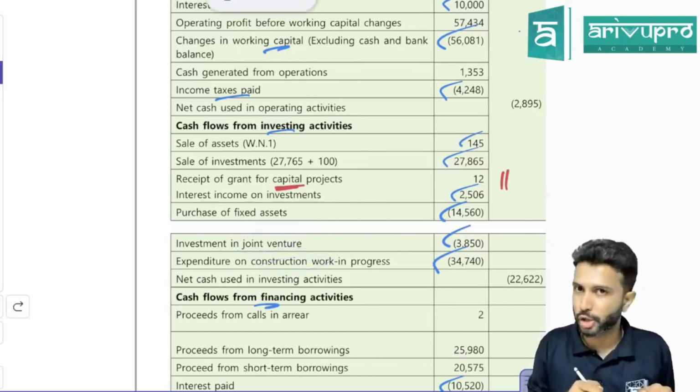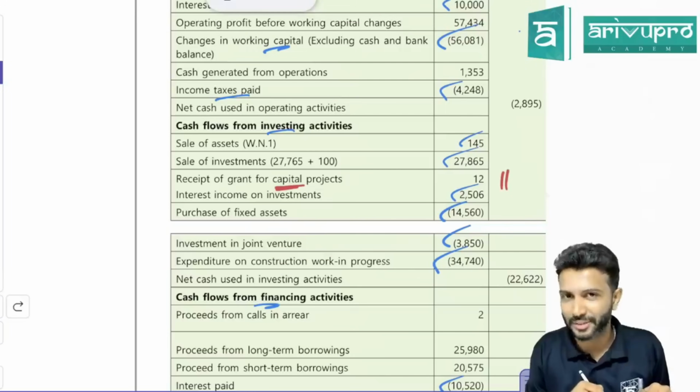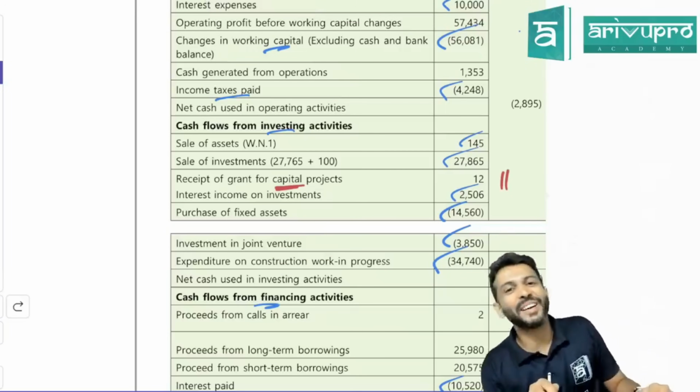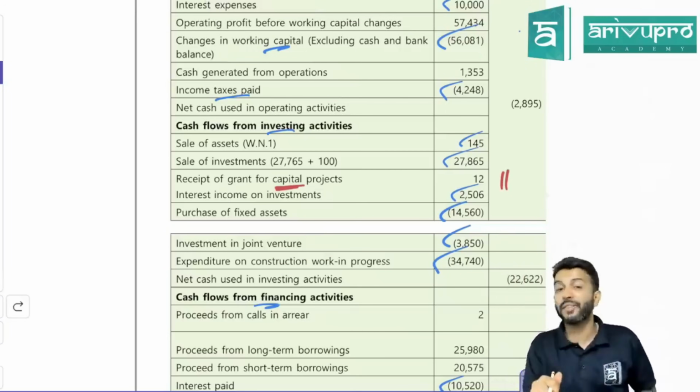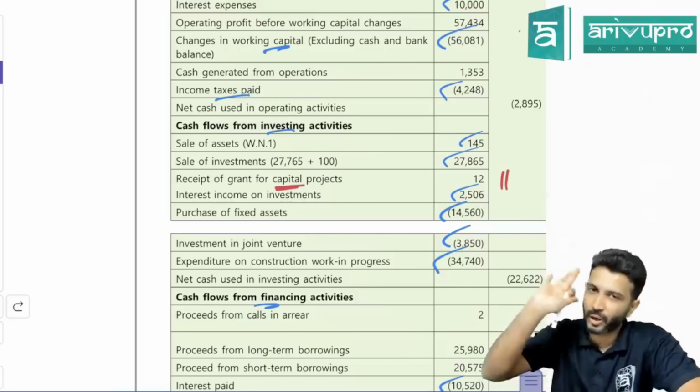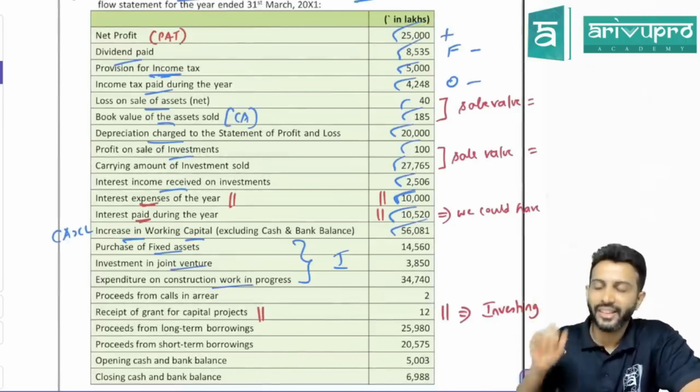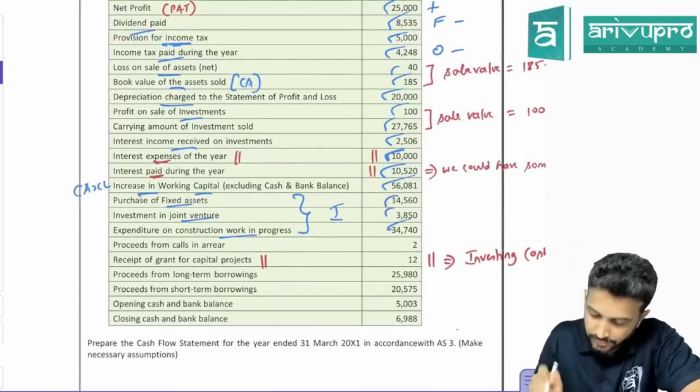It is in progress. That's what they mean by construction work in progress. What is joint venture? You should not be asking. You already have done AS 27. Okay. So investment in joint venture means we have joint control over another entity. We'll also cover that in AS 27 in case you have any doubts there. So these are considered. Yes.